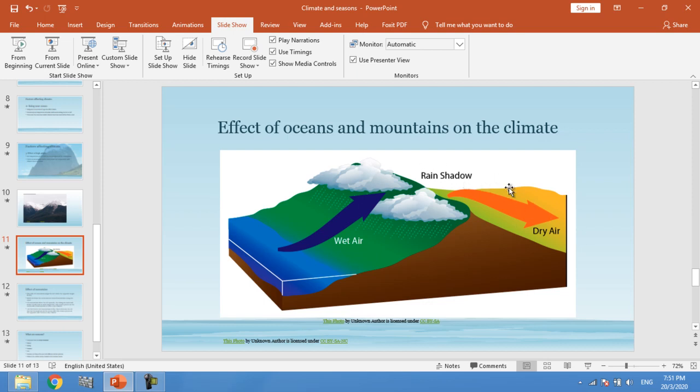So this side will be dry, and the one facing the ocean is wet. And this was the fourth factor we have here.